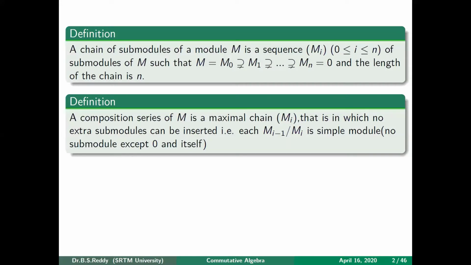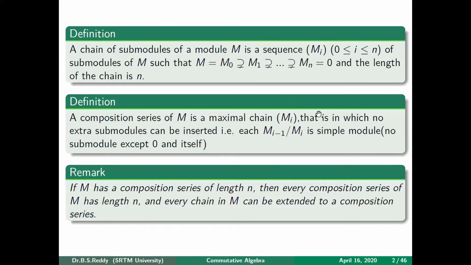Now we know what is meant by a composition series of a module. It is nothing but a maximal chain. The definition is that a composition series of M is a maximal chain Mi. That is the same as saying that no extra submodules can be inserted in that chain.